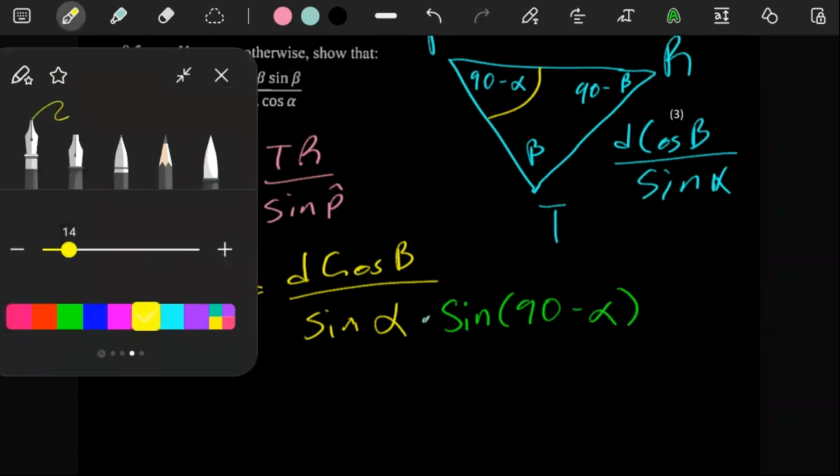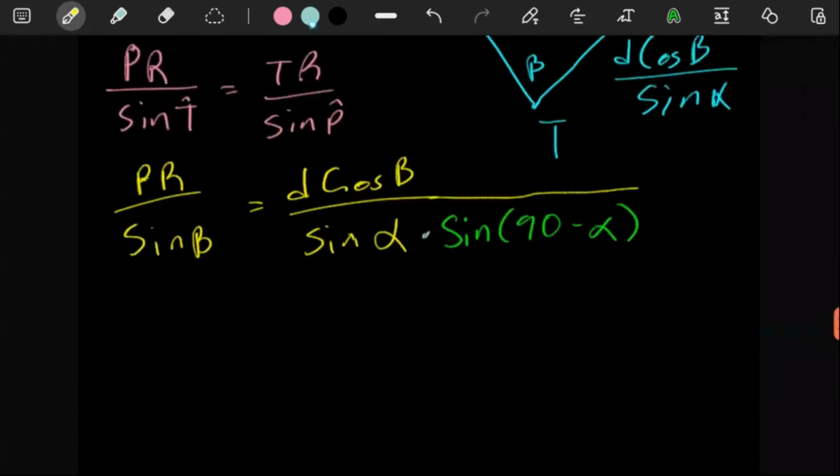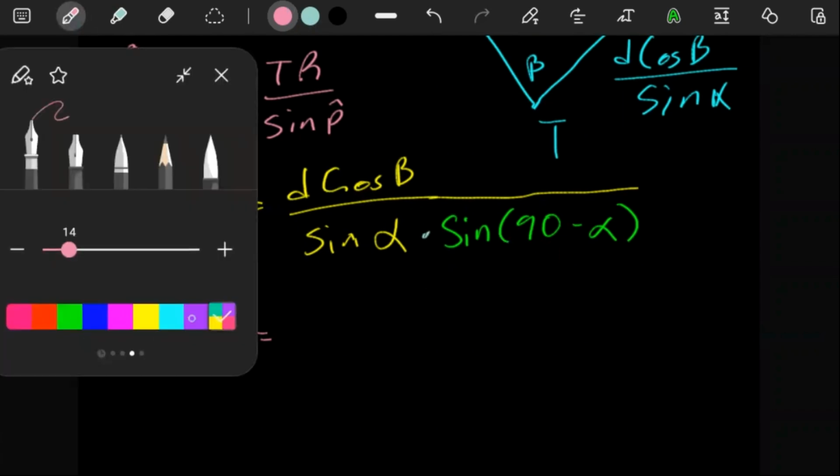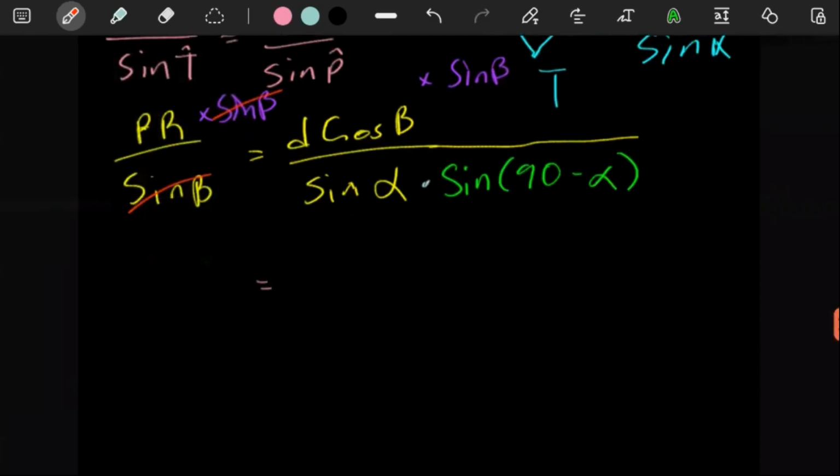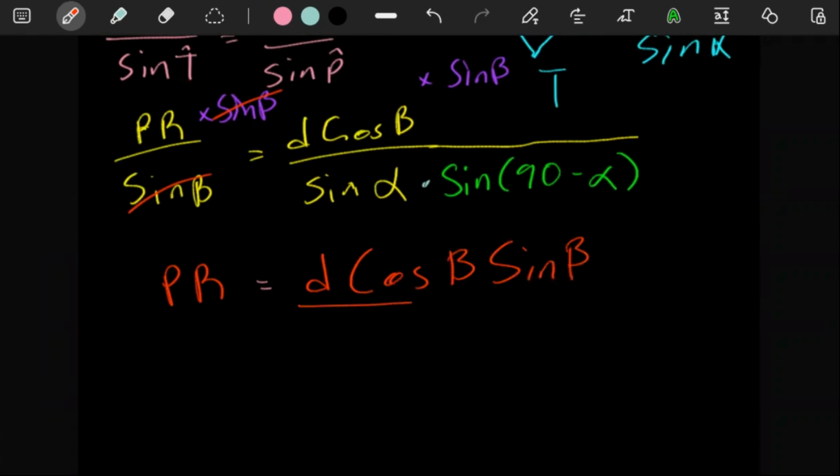You see, like that. So when you're simplifying some more, here we can just deal with this. We can actually just multiply both sides by sine B. So multiplying both sides by sine B, this cancels that, and then PR is here, right? This is going to be D cos B sine B, and this is sine alpha.